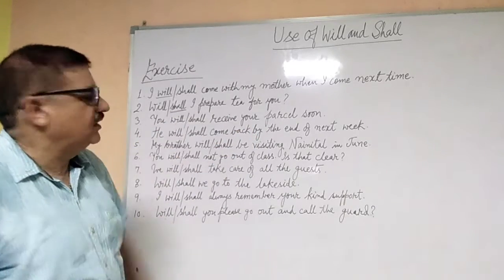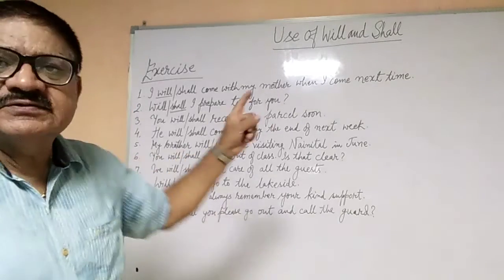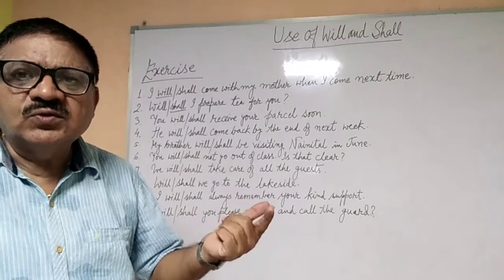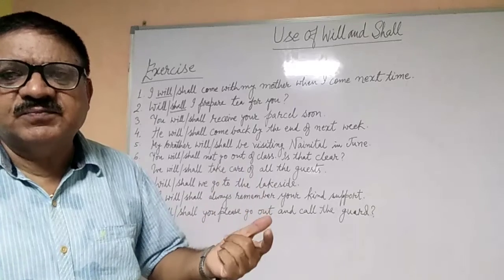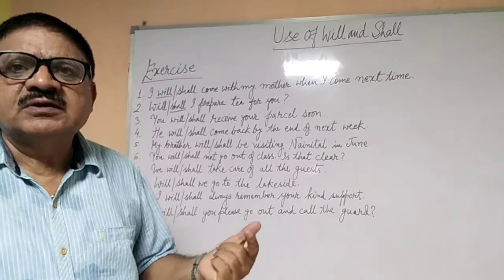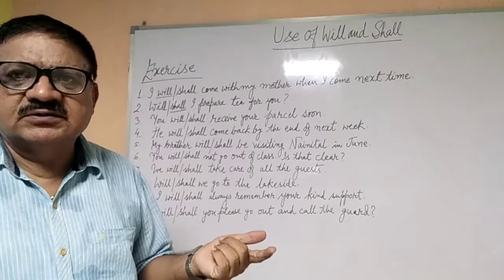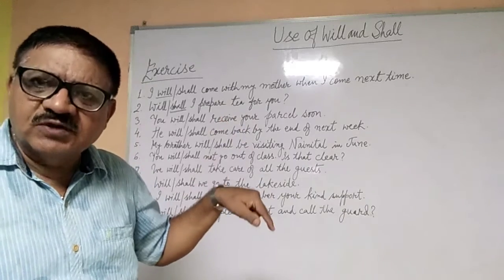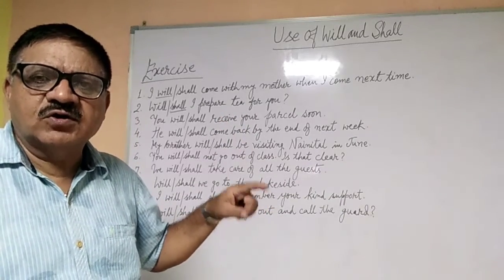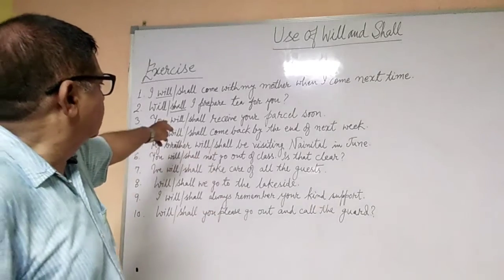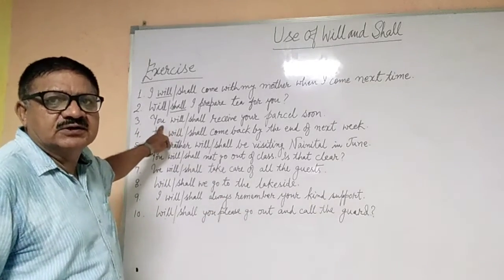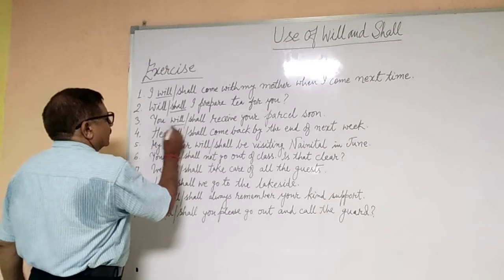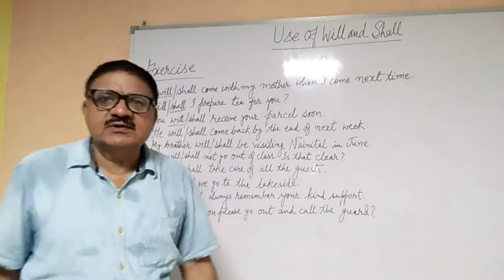You will or shall receive your parcel soon. So what is happening here? For you, we are making a sentence for the second person, and it is a prediction. It is a prediction that you will receive your parcel soon. So prediction comes under normal future. So for normal future, when we are using second person, then we use will. So you will receive your parcel soon.